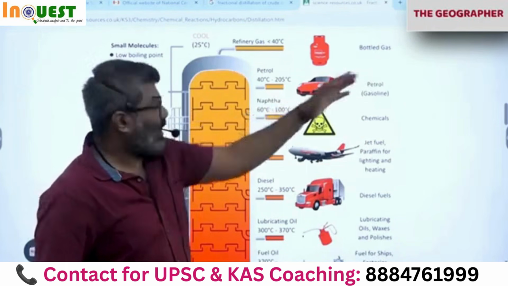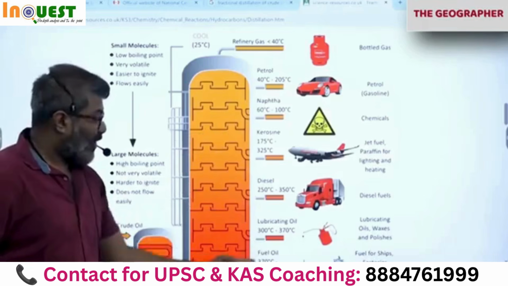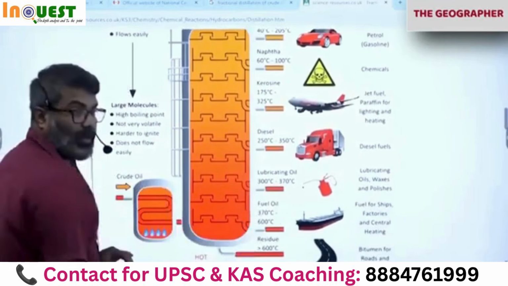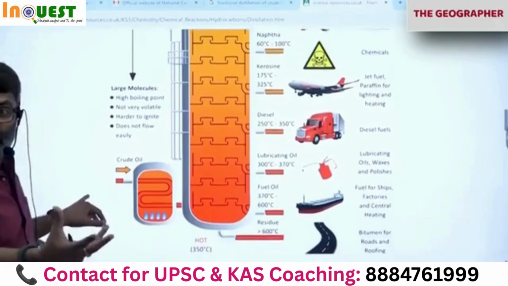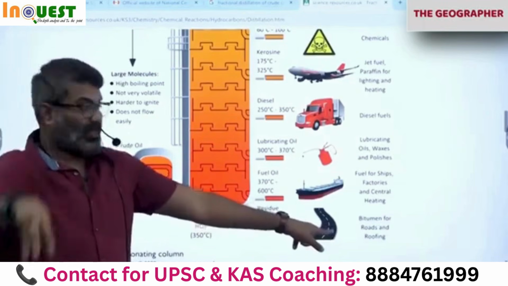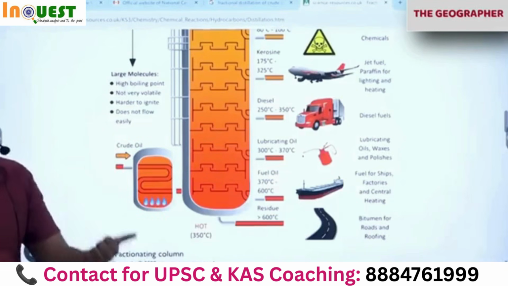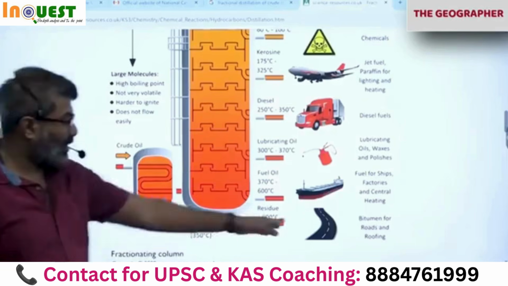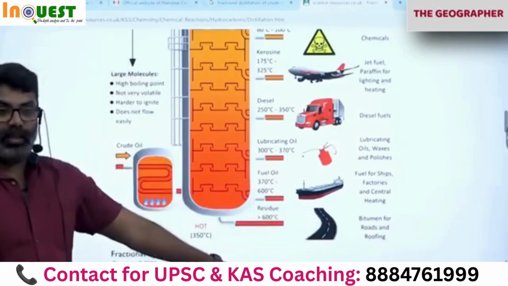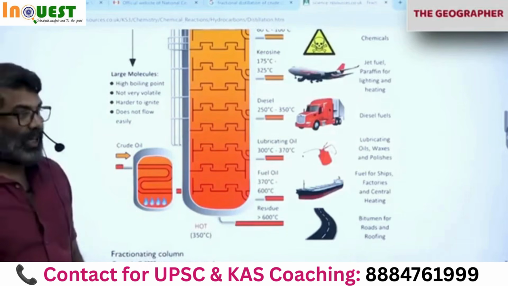Then other byproducts you will notice: petrol, naphtha, kerosene, diesel, lubricating oil, fuel oil, at different temperatures. Finally the residue that is left, tar, is used for making roads. The road outside is this bitumen road. It is called asphalt or bitumen. So many words they use. This is a bitumen road, tar road. Everywhere you see a black tar road. You got it? It is a byproduct of refining in the fractionating column.